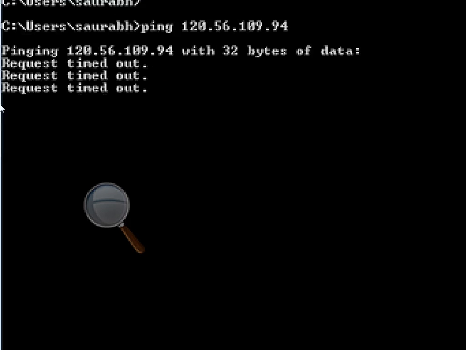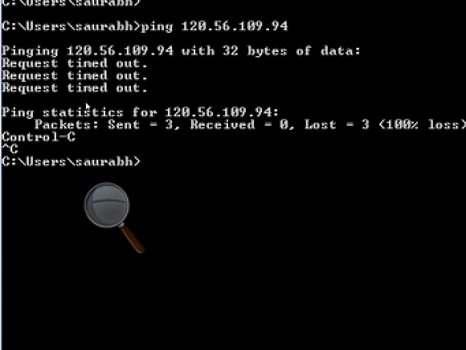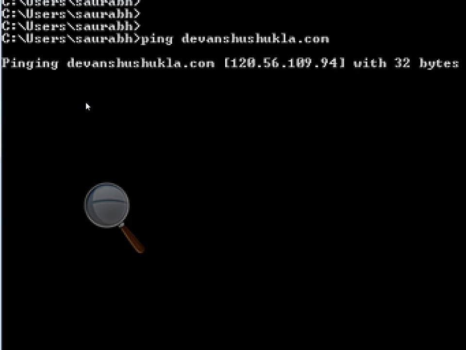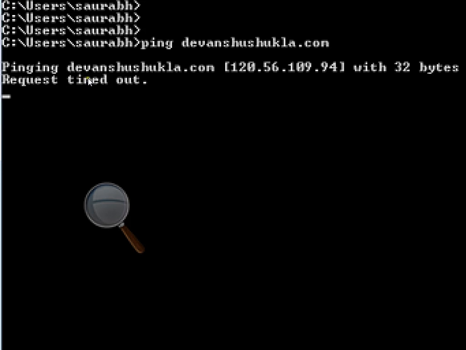Clear? One more thing we'll do, let's just go to ping devanshu.shukla.com. Now you can see that the IP address has been changed to 120.56.109.94.